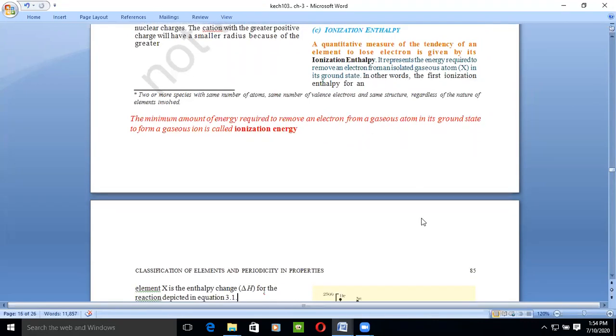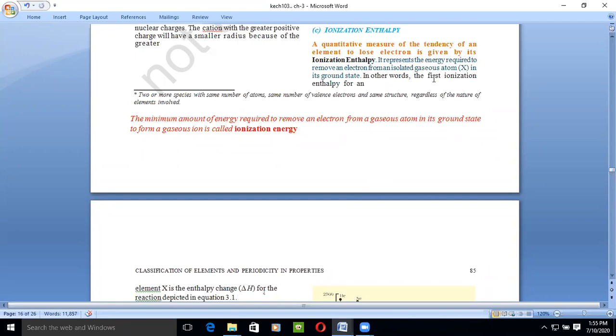This is denoted by delta H, the change in enthalpy, because the atom at ground state has its own energy, and when one electron is removed, or we add one electron, there is a change in heat energy.